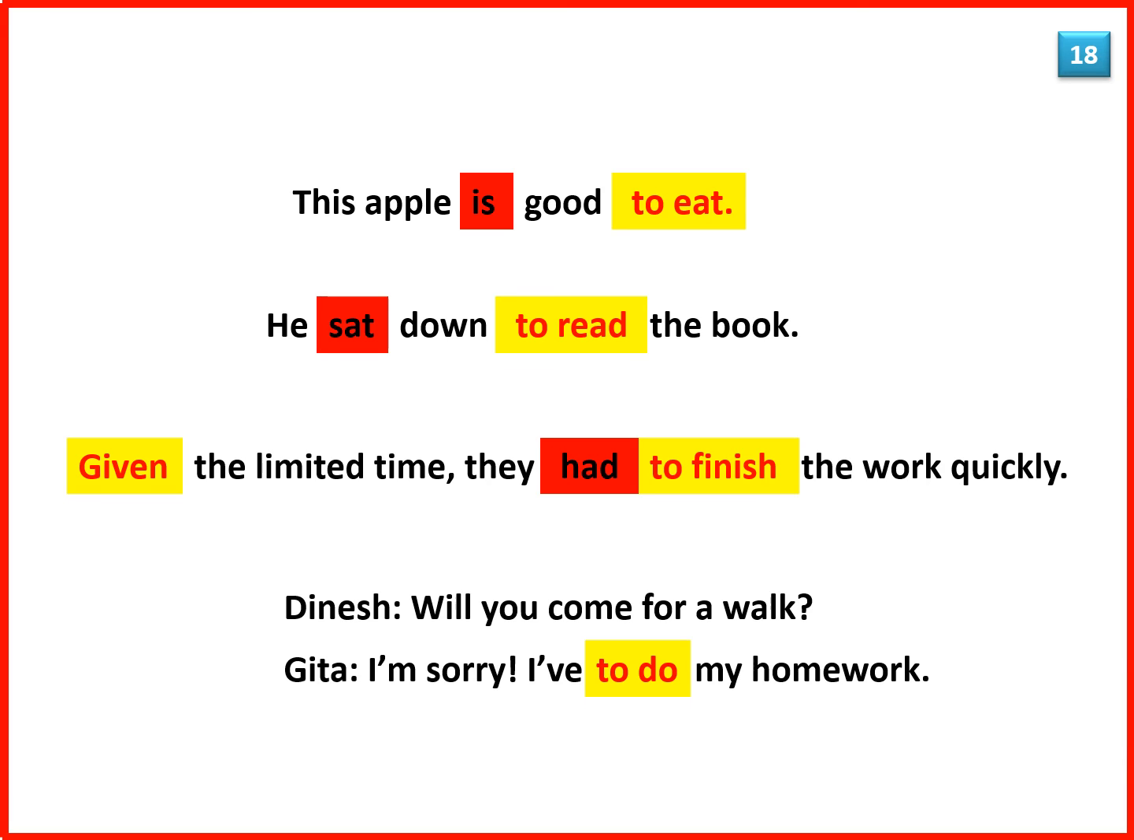This apple is good to eat. To eat does not show time, but it tells you in what way the apple is good. Or you can say, this apple is good to look at. Given the limited time. Here the past participle given does not show time, but it tells you under what condition they had to work.